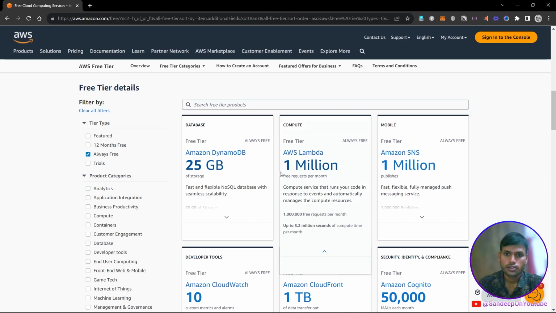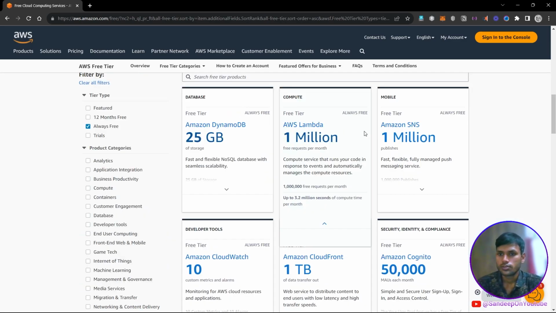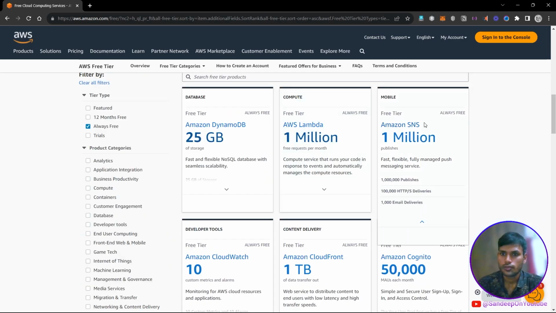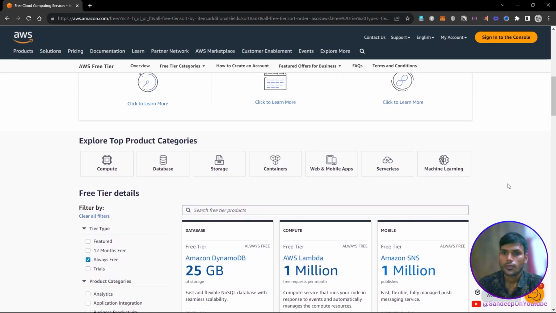And as you can see, there are 1 million free requests per month, and if you exceed more than 1 million requests, then you will have to pay the charges for those extra requests. There is another service: if you want to build a notification system or any service that utilizes notifications, then you can use Amazon SNS. And if you do something like a logging and monitoring system, then you can use CloudWatch.